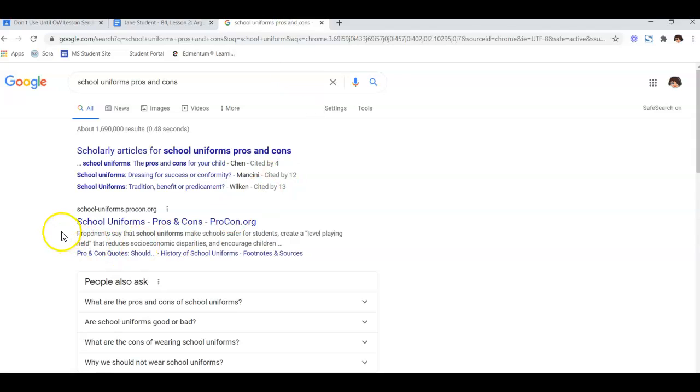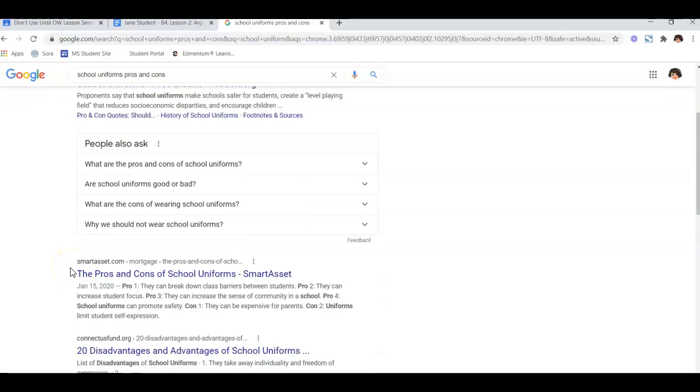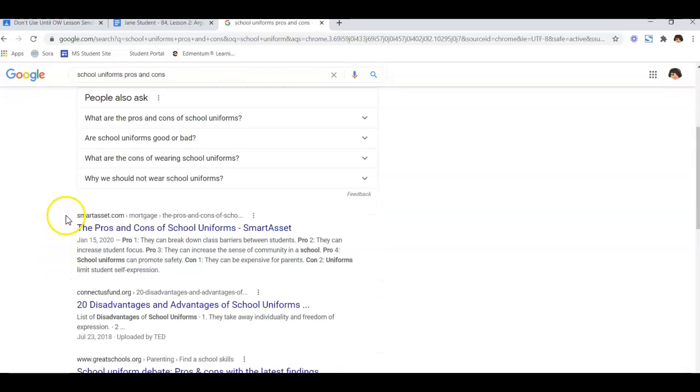So when I'm evaluating sources, what I really want to look for are things like .org or .edu. So procon.org is a fantastic website. We're going to come back to that in just a moment. And you can see here, this is a .com. It doesn't mean that it's bad.